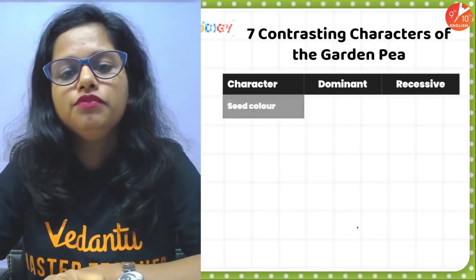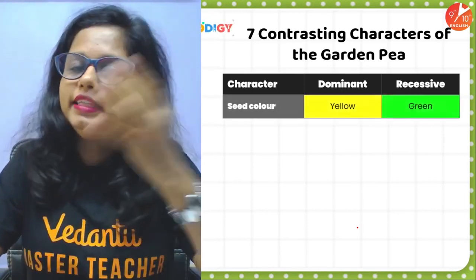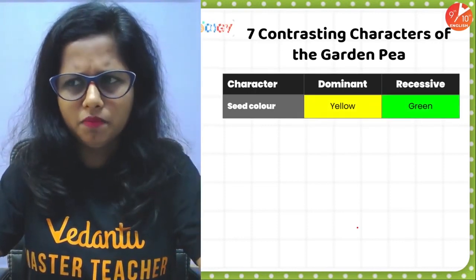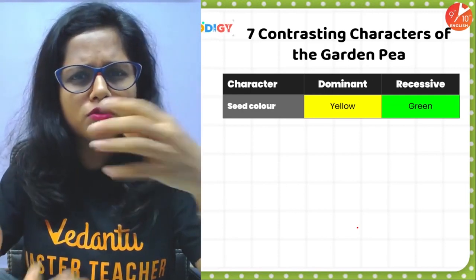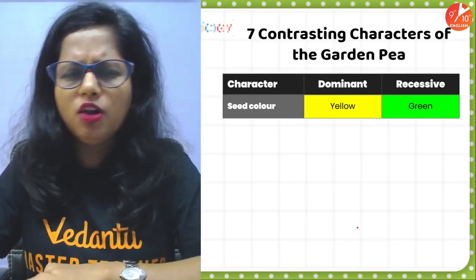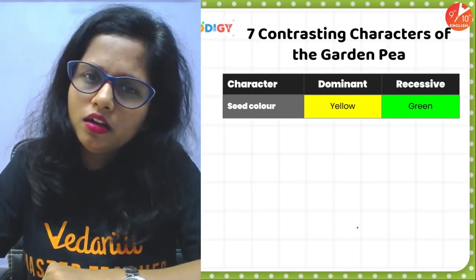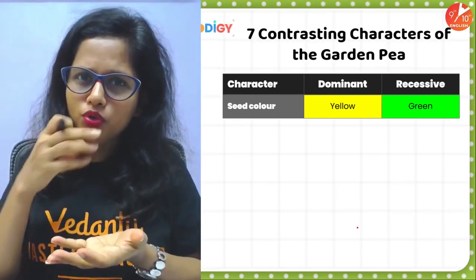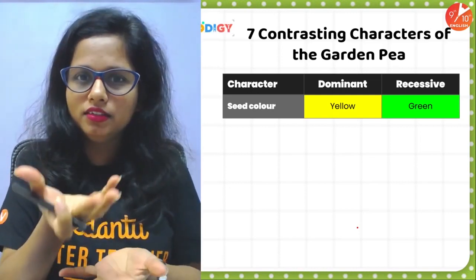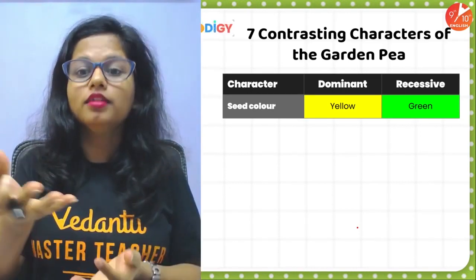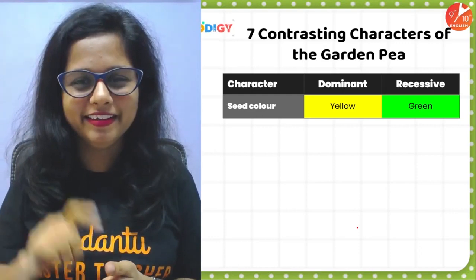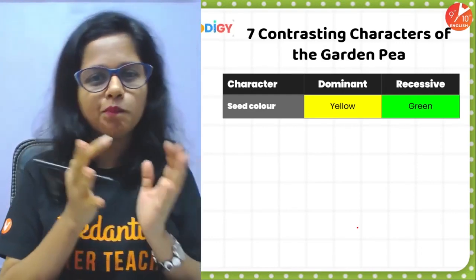The very first character was seed color, which was either yellow or green. Green pea you have already seen, like mama cooks matar paneer and all those matar sabzis during winter season. Yellow pea, haven't seen? Have you had pani puri, golgappa, ragda patties ever in your life? The ragda that the thela wala makes is prepared using this yellow pea. So seed color can be either yellow or green.